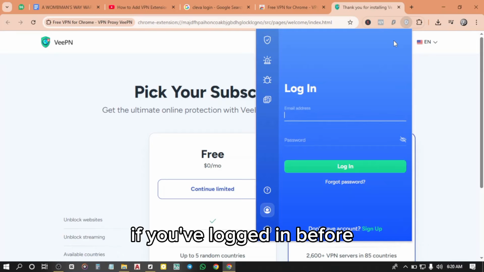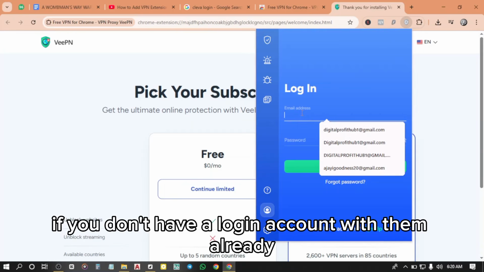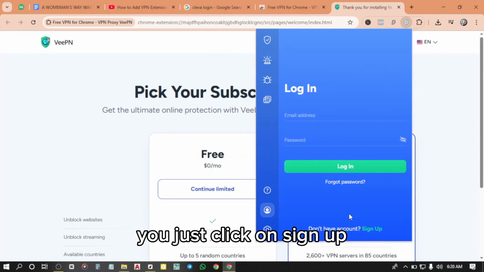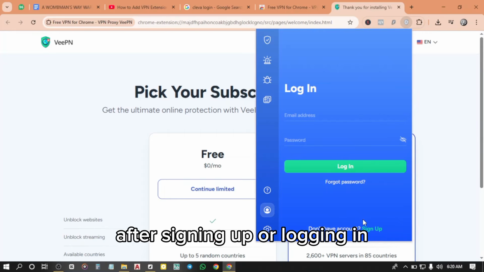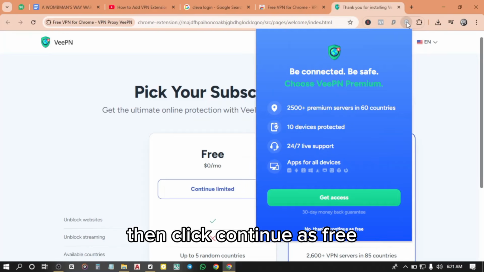If you've logged in before, you can just decide to log in directly. But if you don't have a login account with them already, you just click on Sign Up. After signing up or logging in, click on the extension again. Then click Continue as Free.